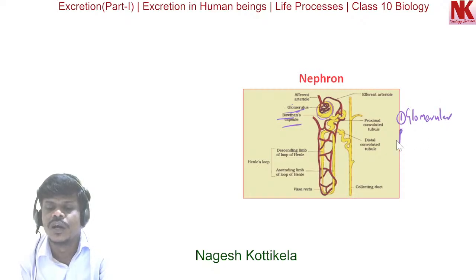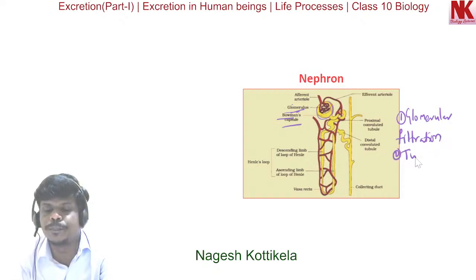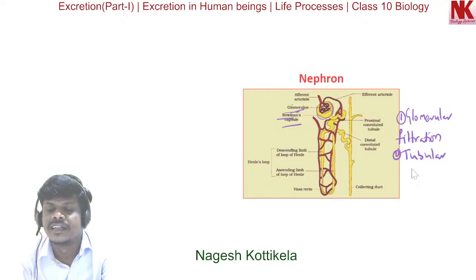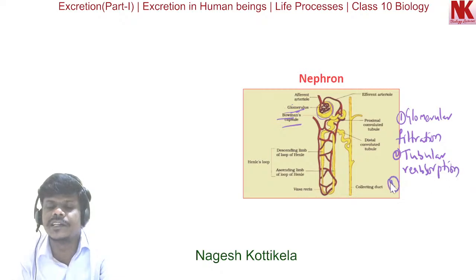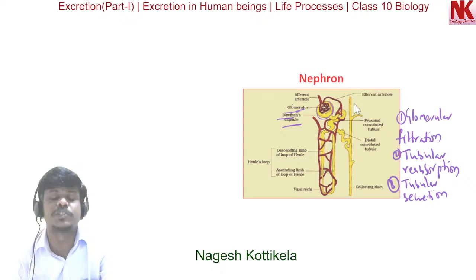The second step is tubular reabsorption. And the third step is tubular secretion. So these are the three important steps in the mechanism of urine formation.